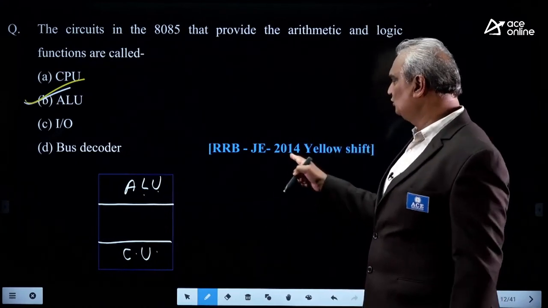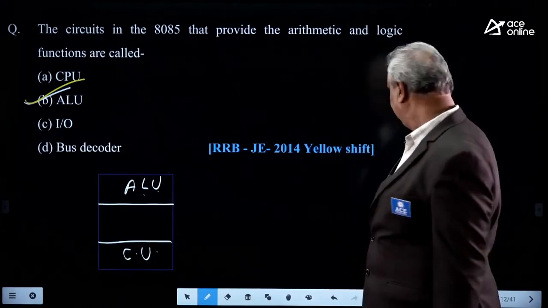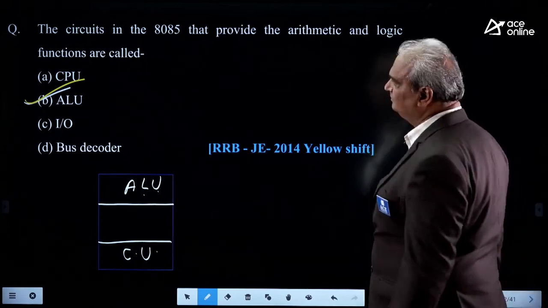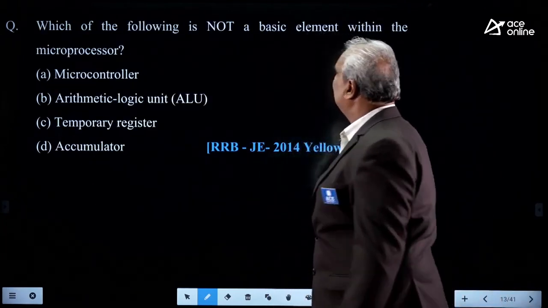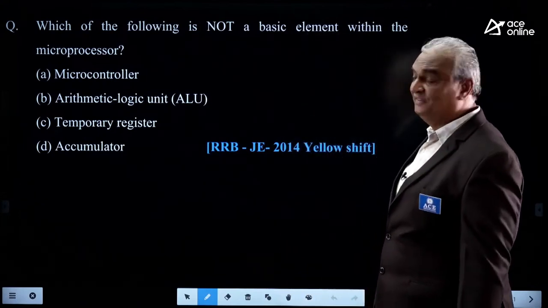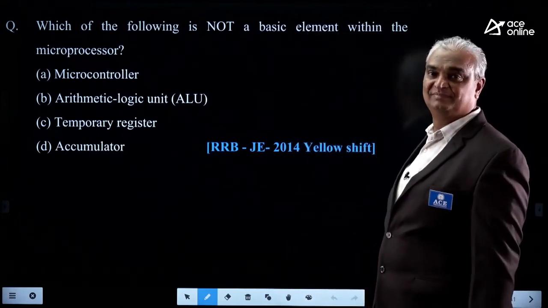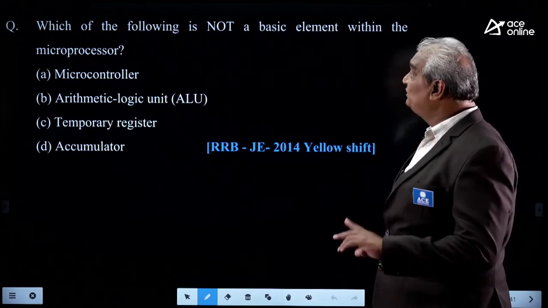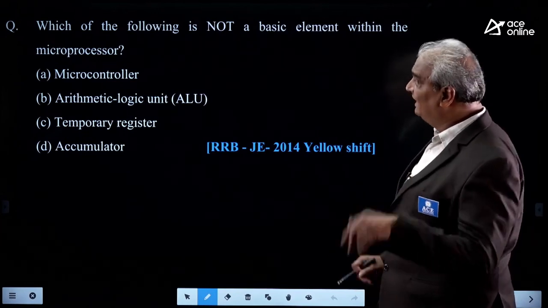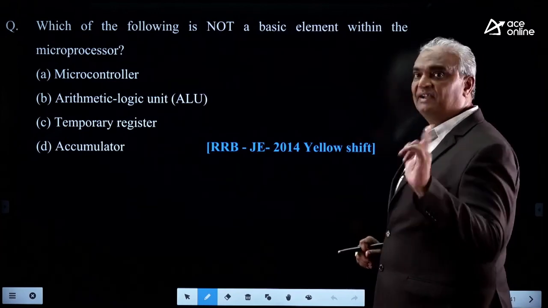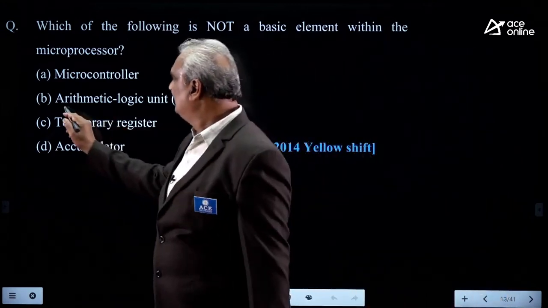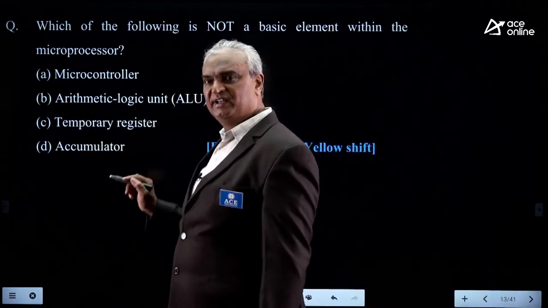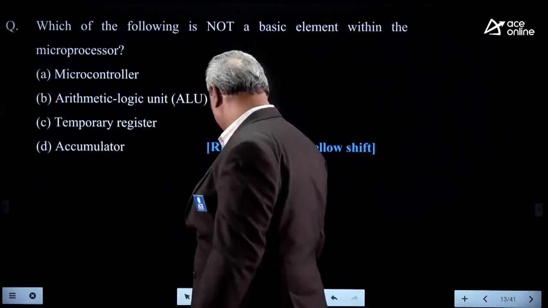This question was given in the 2014 yellow shift. Next. Which of the following is not a basic element within a microprocessor? He asked for the element which is not available in the microprocessor. Arithmetical and logical unit, ALU, will compulsorily be there.